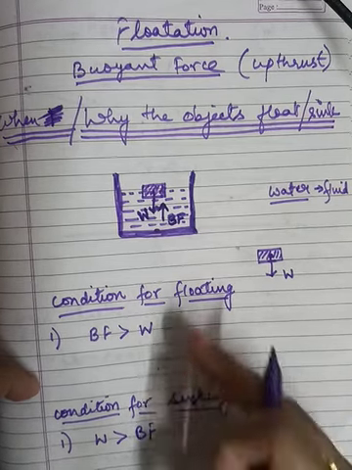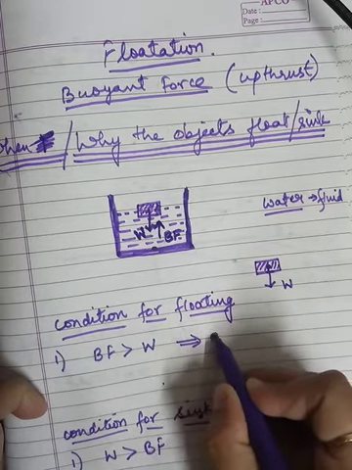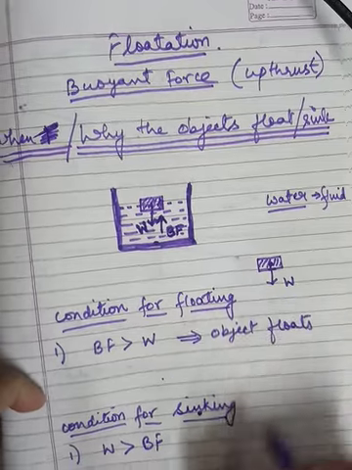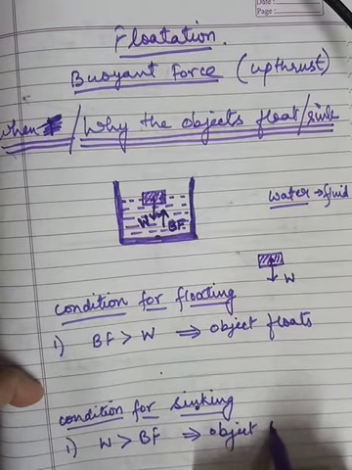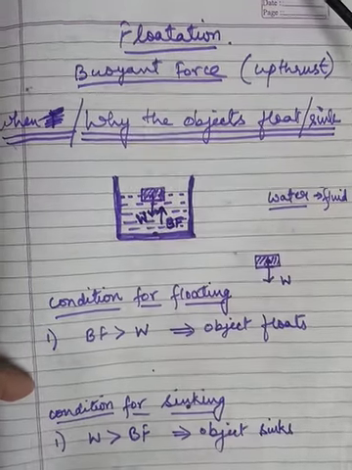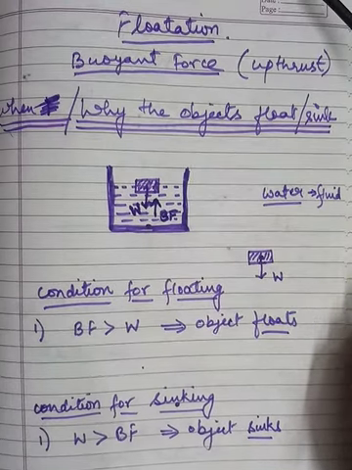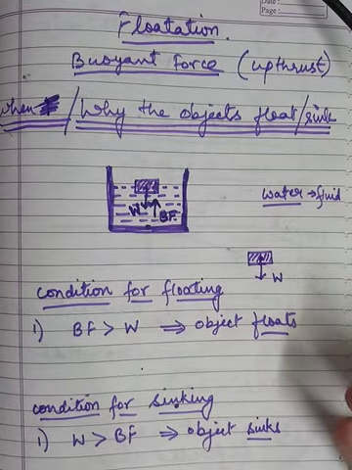Okay, so the condition for floating is this: if this happens, the object floats. If this happens, then the object sinks. Okay? So this is very important to understand, when the object will float and when the object will sink.